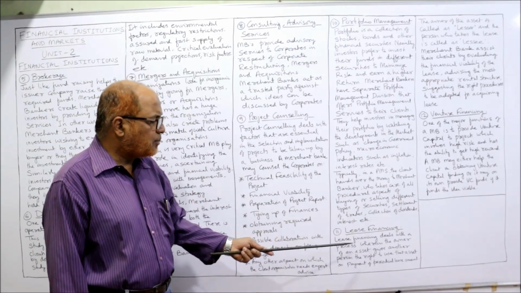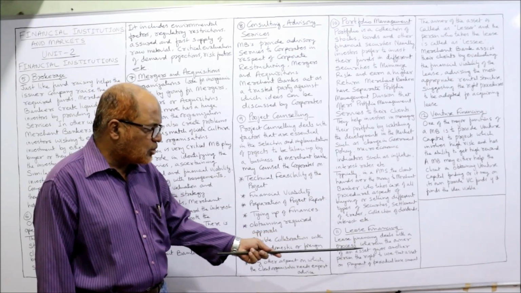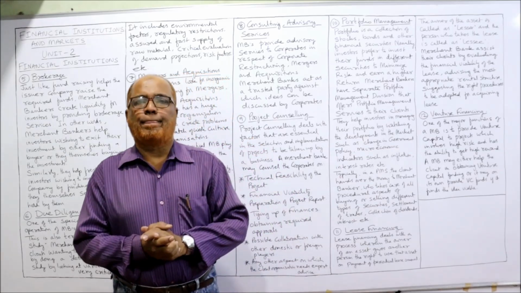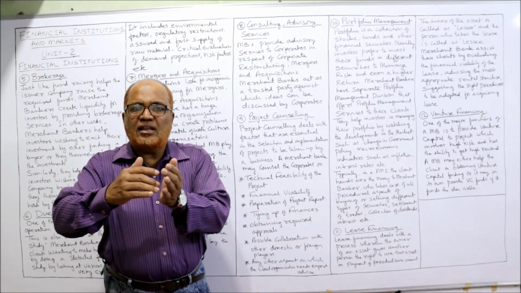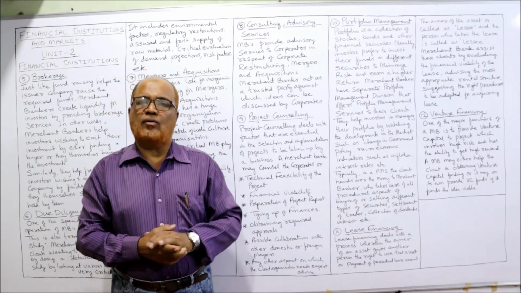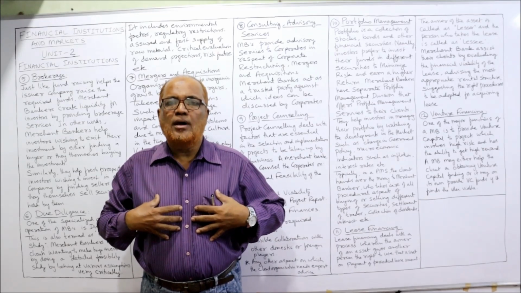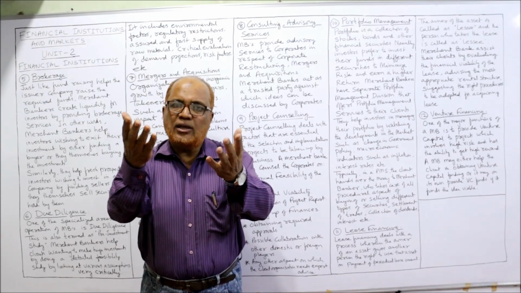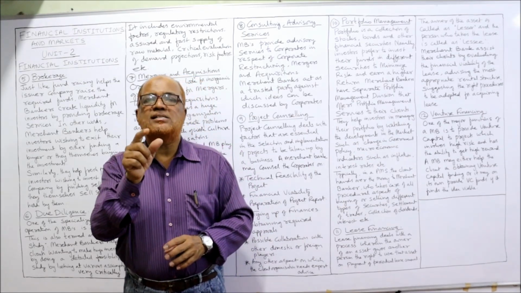Lease financing deals with the process wherein the owner of an asset gives to another person the right to use that asset on payment of a periodical amount. Actually, it is one of the forms of financing, where the owner of an asset is giving the asset to another person for use in return for a periodical amount. For example, I am the owner of a vehicle. So I am the owner, I can use it, but I am giving my vehicle to you for usage. So you are using my vehicle and in return you have to pay a periodical lease amount.